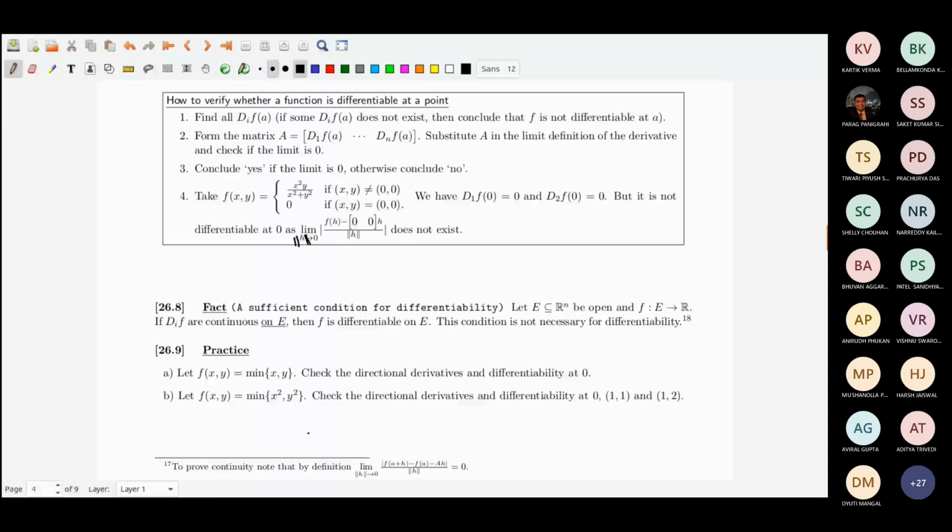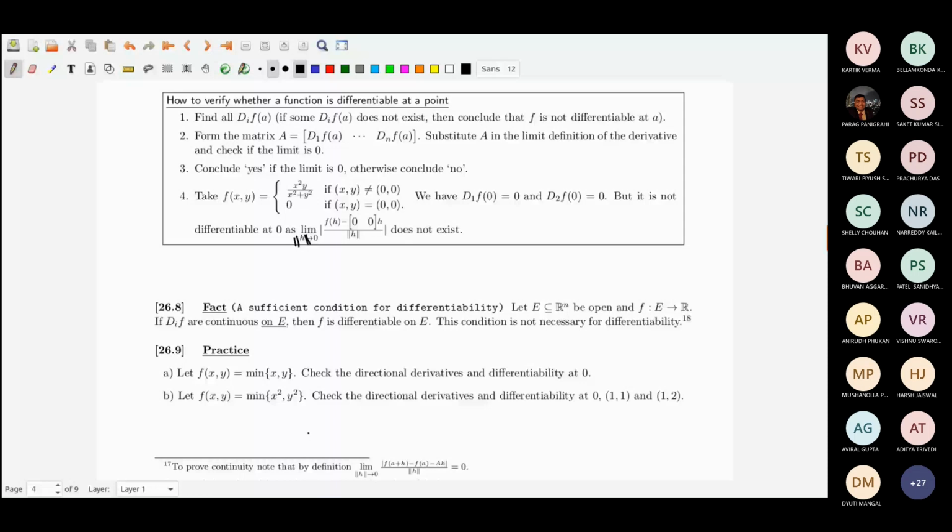Okay, a sufficient condition, what it says now: if you have an open set E and suppose that the partial derivatives are continuous functions on E, then the function is differentiable on E. This condition is not necessary. You can see many examples.